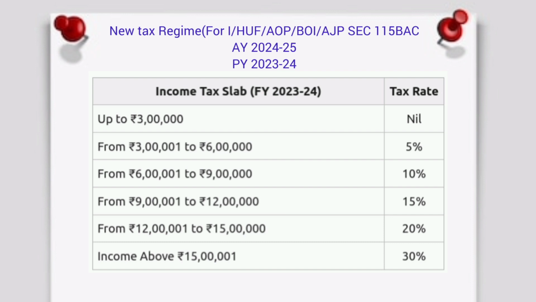Up to 3 lakh 0%, from 3 lakh to 6 lakh 5%, 6 lakh to 9 lakh 10%, 9 lakh to 12 lakh 15%, from 12 lakh to 15 lakh 20%, income above 15 lakh 30%. The surcharge is applicable after computing the tax slabs for income above 50 lakhs. I will not discuss this topic here. I will upload a detailed video on this topic in my next video. Okay, after this 4% health and education cess is applicable on the total computation of tax.